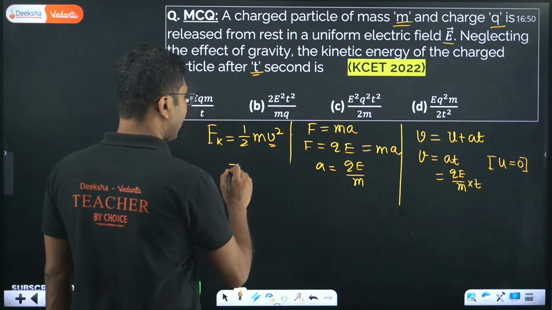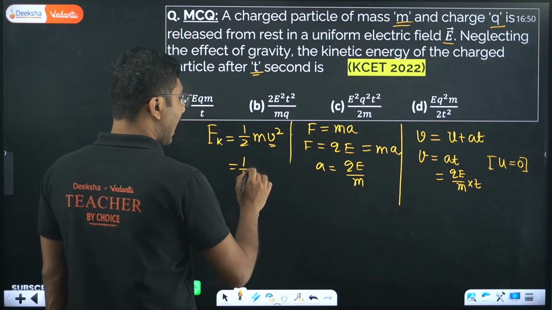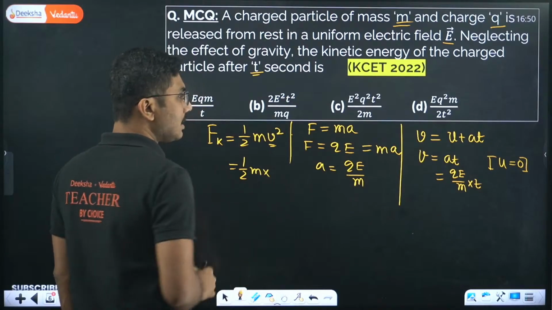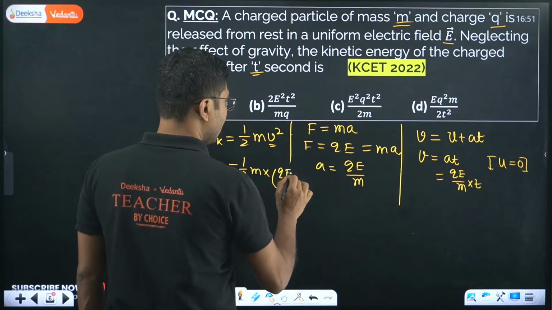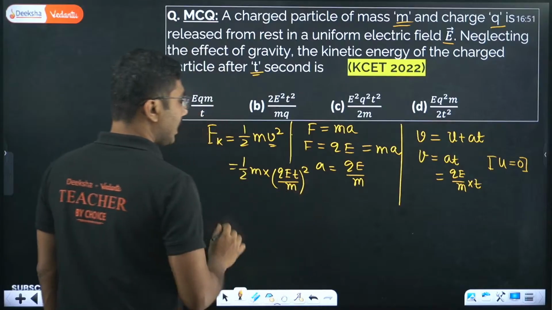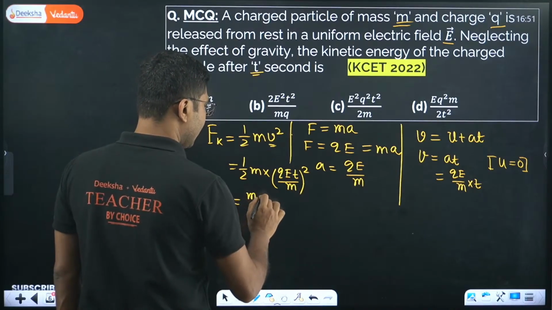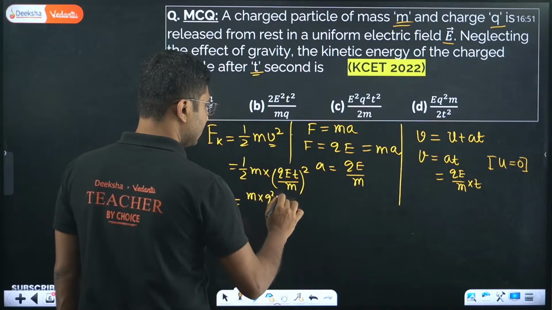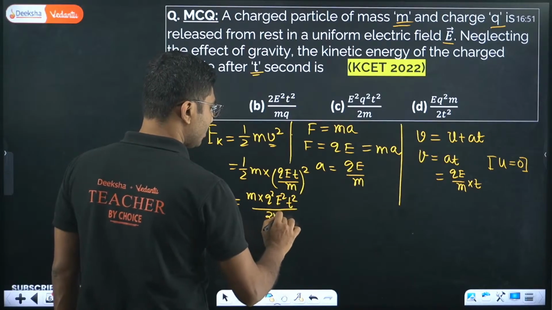Now we come back to our original formula, kinetic energy is half mv square, and we put the velocity value, that is QEt by m, whole square. Now the value is very simple. It will come out to be m into q square e square t square by 2m square.